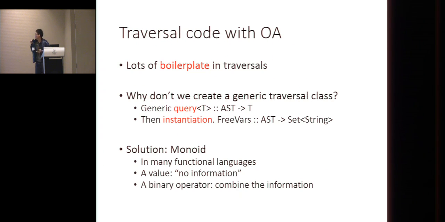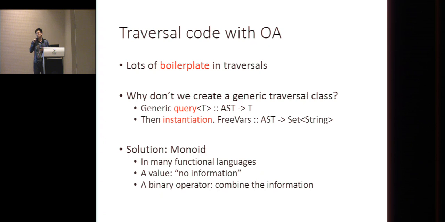So the question is, can we create a generic traversal for this kind of queries? Because the generic query just takes a syntax tree, a data structure, and returns some result of type T. So if we have this generic query, we can use instantiation. So for free variables, we just instantiate with set of strings. And the solution is to use monoid.